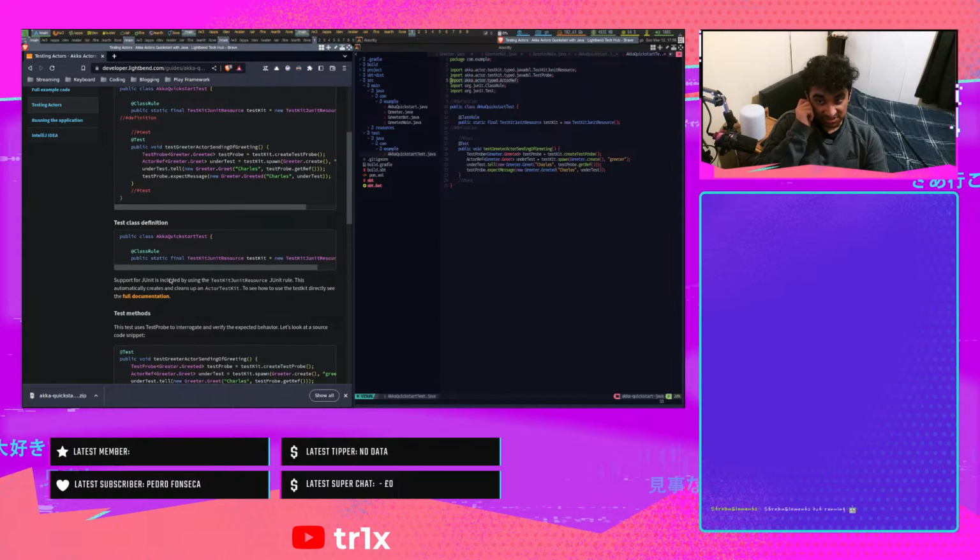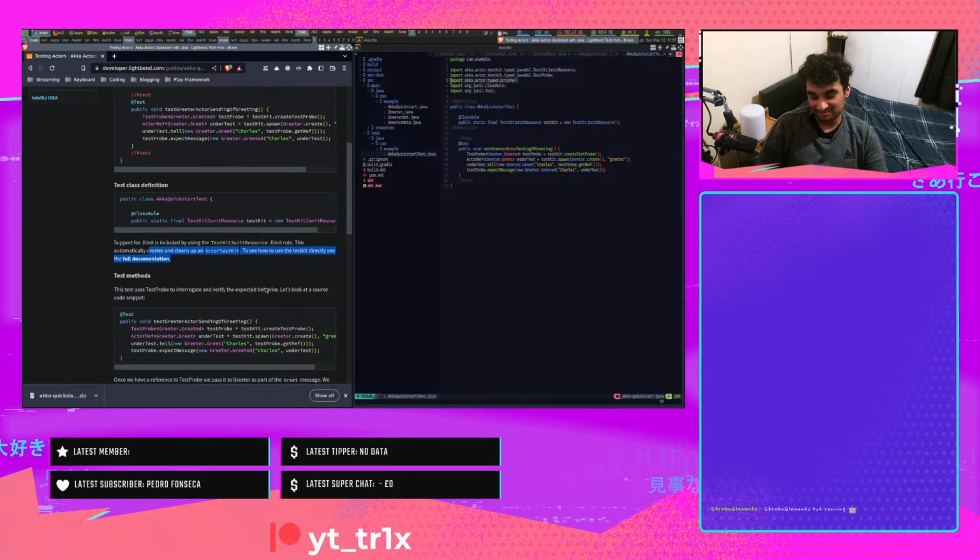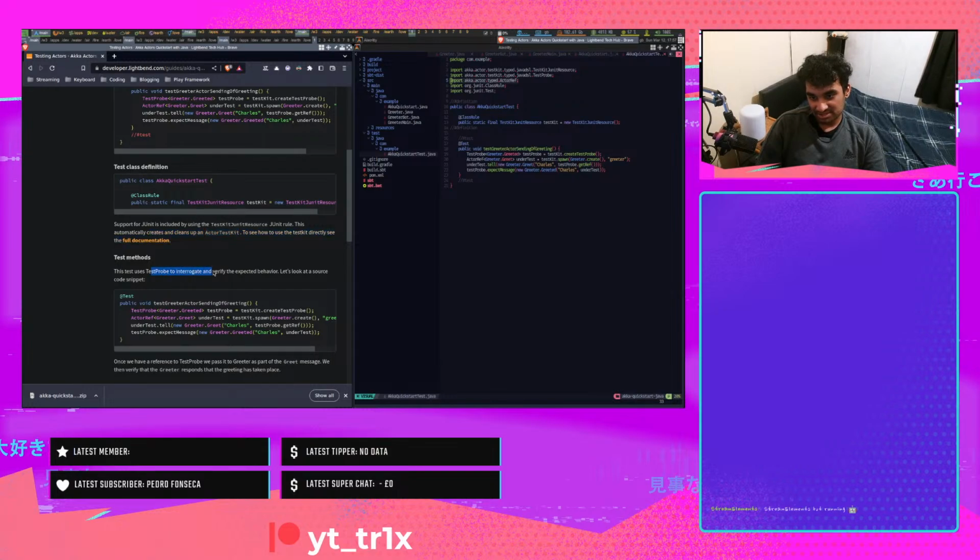Test class definition. Support for JUnit is included by using the test kit. I need to stop doing that. This automatically creates and cleans up the actor test kit. To see how we use the test kit directly, see the full documentation. This test uses test probe to interrogate and verify the expected behavior.